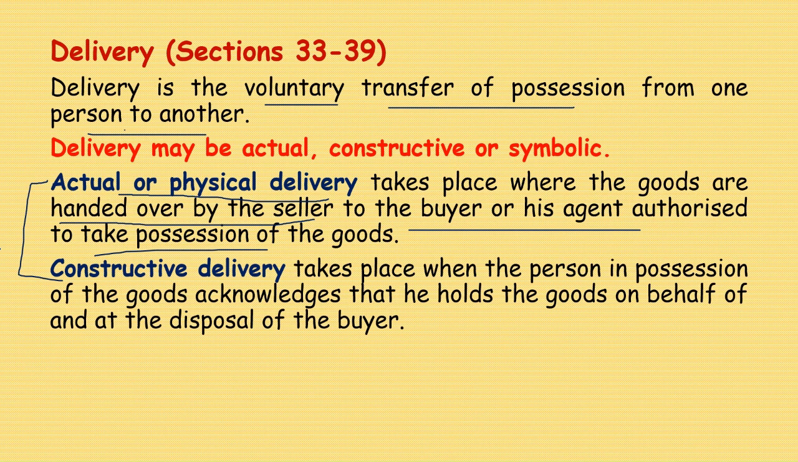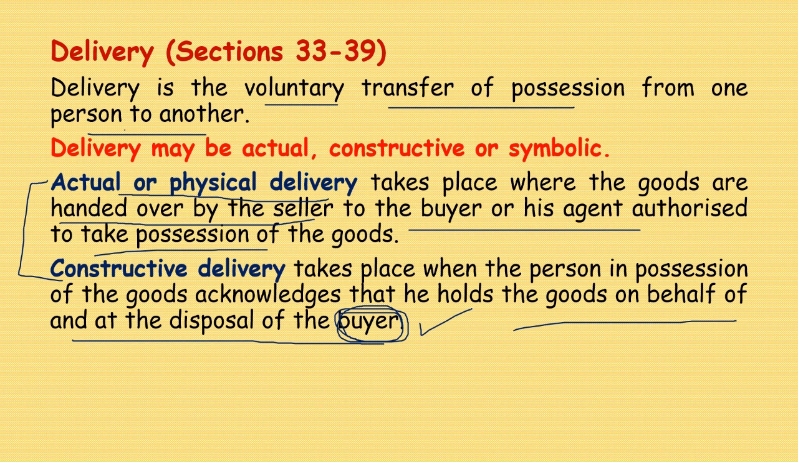Constructive delivery takes place when the person in possession of the goods acknowledges that he holds the goods on behalf of, or at the disposal of, the buyer. He represents the buyer actually. He is saying that yes, he holds the goods on behalf of the buyer. As per the buyer's instructions, he will deal with the goods. This is about constructive delivery.